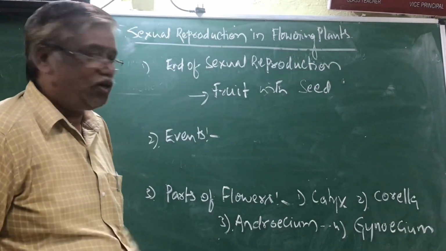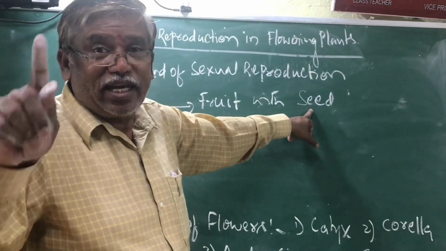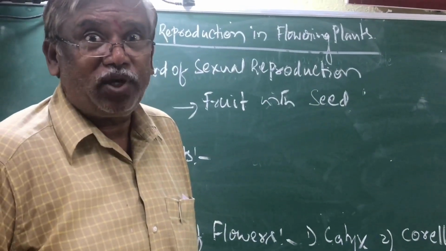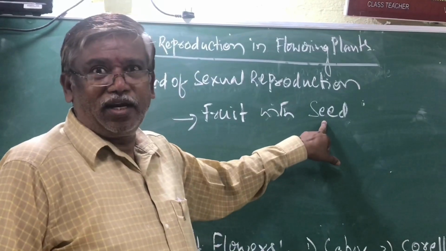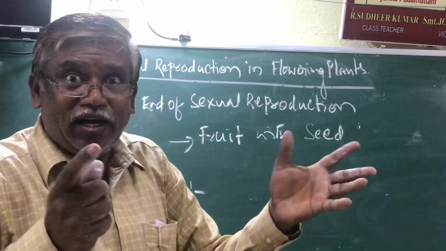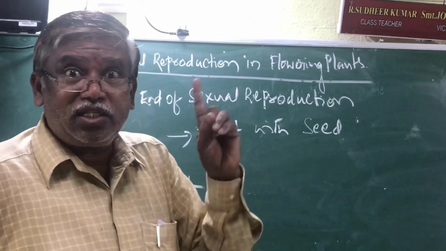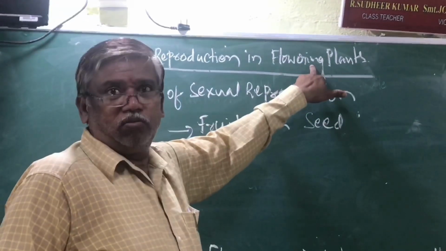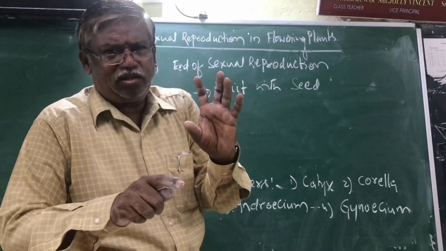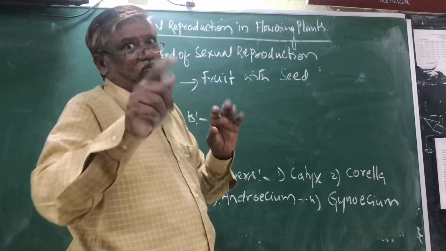Not only seed, right? In gymnosperms, sexual reproduction ends with seed. They do not contain fruit. Hence, these are naked seeded, not enclosed. It is the character of gymnosperm. But fruit is present in angiosperm. That means if fruit is there, seed is there. Seed without fruit is possible, but if fruit is there, there must be seed.